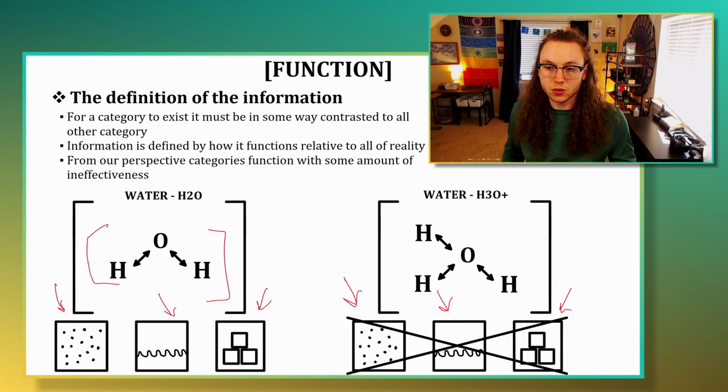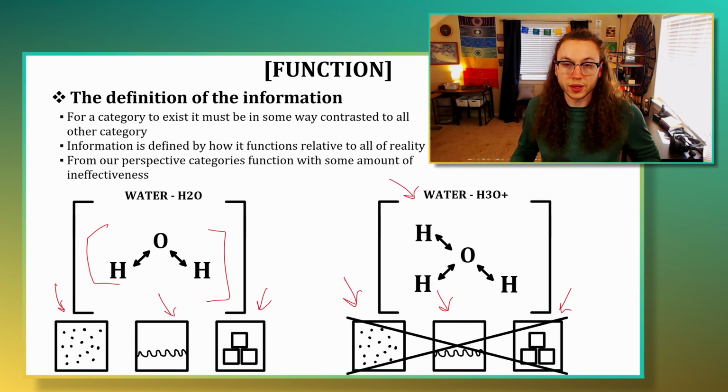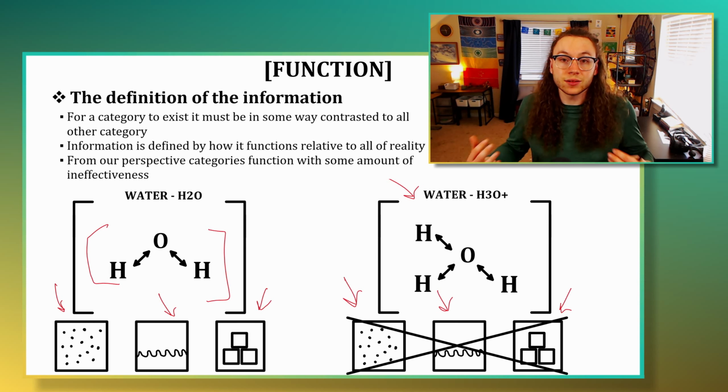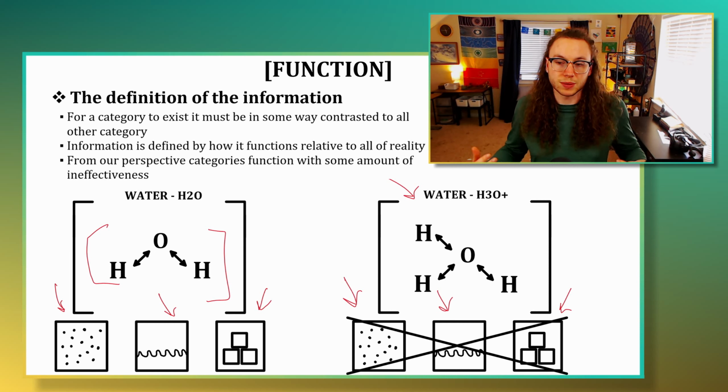Within a category of information, we can define some effectiveness that that piece of information that we're observing has with regard to the rest of the category. Water is categorized with a distinct behavior of becoming a liquid or becoming a solid in particular temperatures or pressures. When we then extend those rules onto a molecule that is still within that category, that is still considered water, or rather an ionized piece of water, we are now no longer meeting the effectiveness that we would have expected from a non-ionized water molecule.